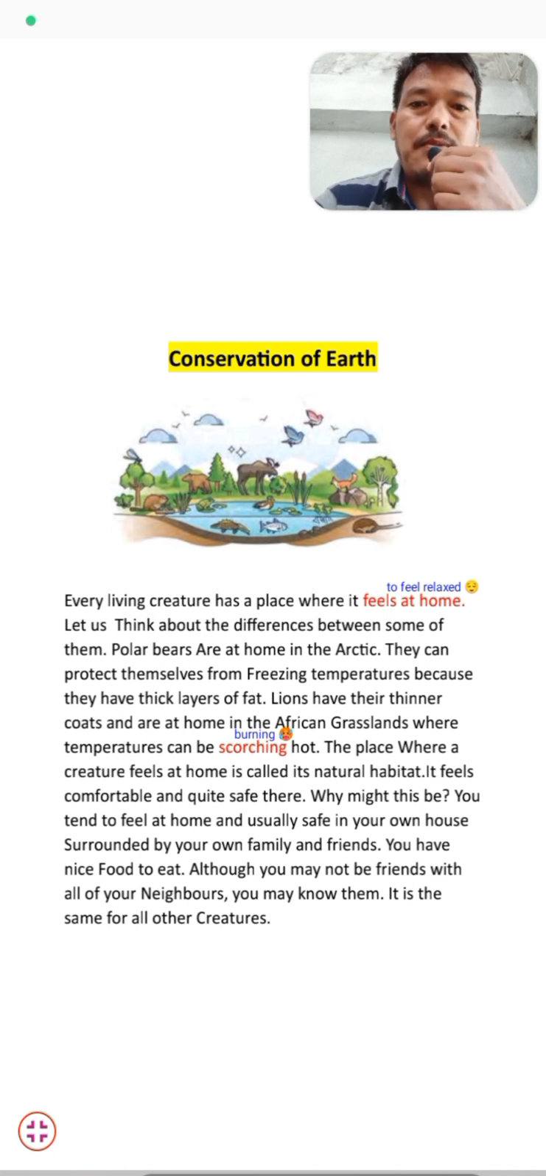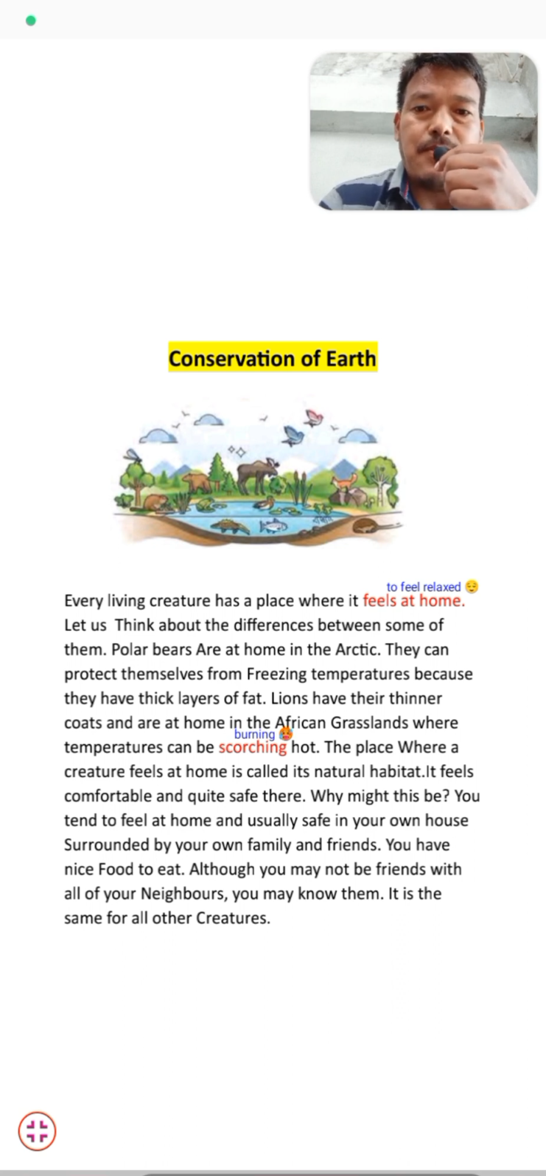And lions have a thinner coat and are at home in the African grassland, where temperatures can be scorching hot. Scorching here means, students, very, very hot, burning hot. Thinner means a very thin layer, thin hair. Coat means hair here. Lions have very thin hair, and they live in the African grassland, where it is very hot and burning, and because of their thin layer they can survive there.